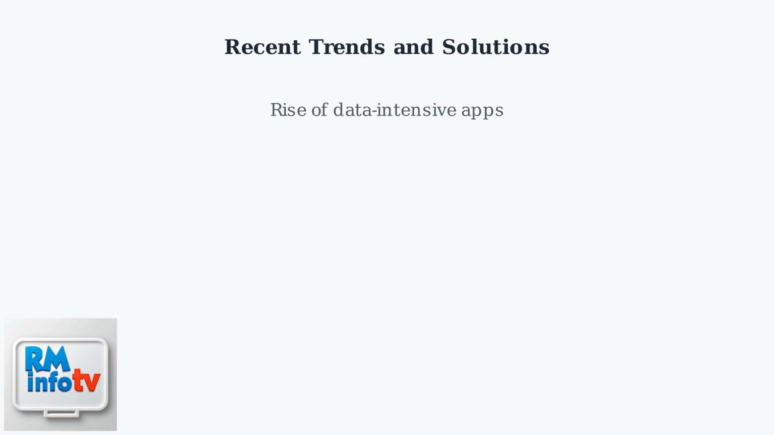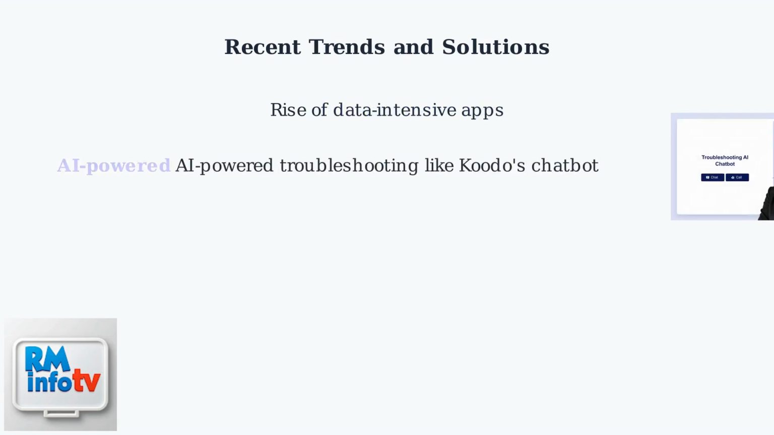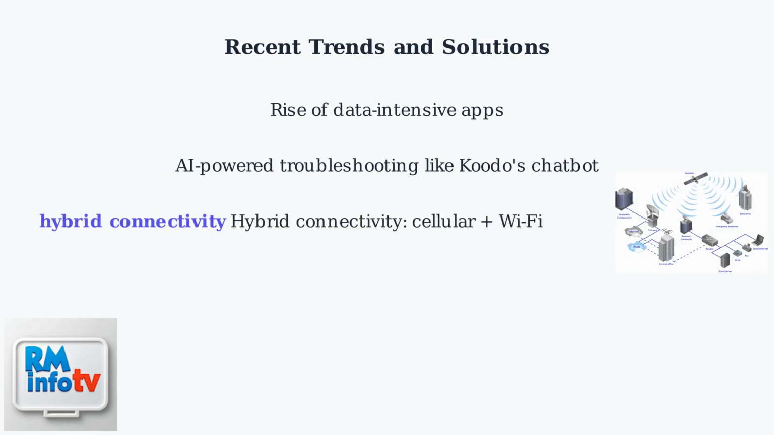With the rise of data-intensive apps like streaming and IoT devices, troubleshooting data issues has become more common among Koodo users. This has led to a noticeable increase in data-related support queries. AI-powered troubleshooting tools, such as Koodo's chatbot, have become standard for quick diagnostics and automated fixes. Hybrid connectivity combining cellular networks with Wi-Fi is becoming more prevalent, reducing reliance on mobile data alone and improving overall connection reliability. Now, let's examine real-world case studies that demonstrate how Koodo data issues can be resolved with user-level adjustments.